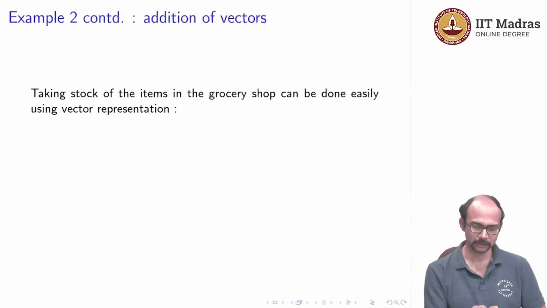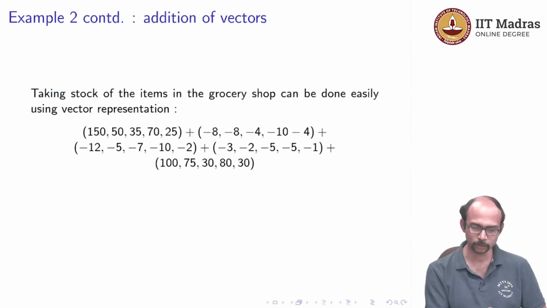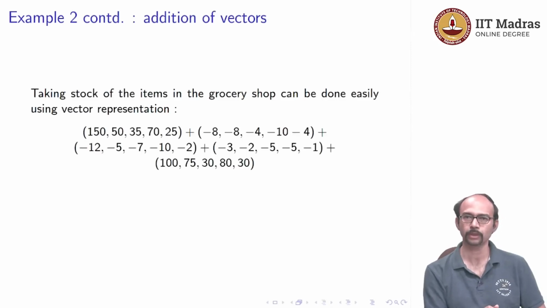Okay. So, you can see that instead of doing it this way, we can think of this in terms of vectors. So, in vector representation, how would we do this? We would write down the vectors for each of those columns. So, we have 150, 50, 35, 70, 25 which was in stock at the start of the day, and then we have plus minus 8, minus 8, minus 4, minus 10, minus 4. Notice that now we have put in a minus sign which was not in the table.